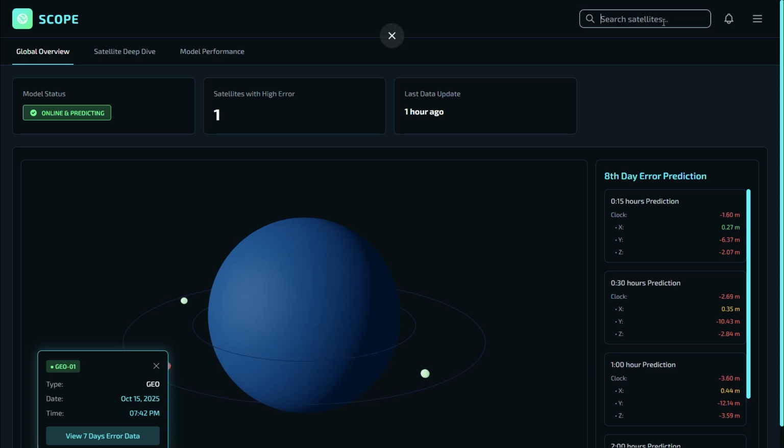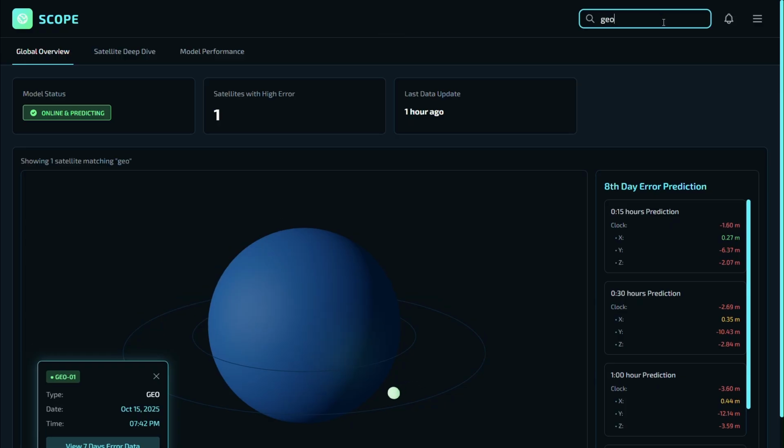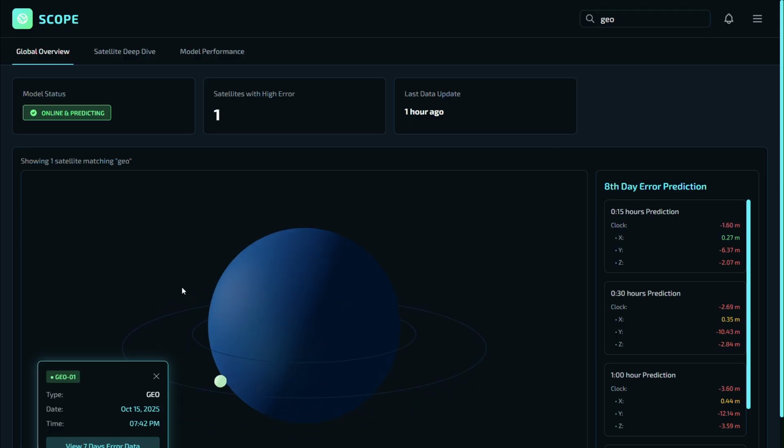We also have a search bar option. Let's say we have multiple satellites. Now I'll search for GEO. And as soon as I do it, on the main screen, all the other satellites disappear and I'm only left with the satellite that I searched for. This is a really useful feature in case of multiple satellites.